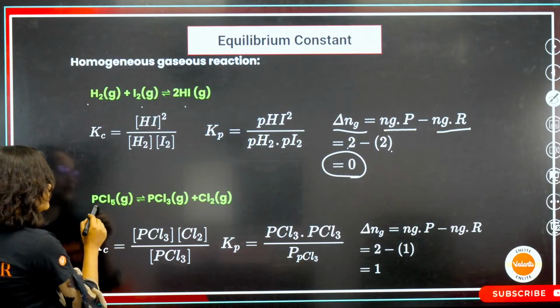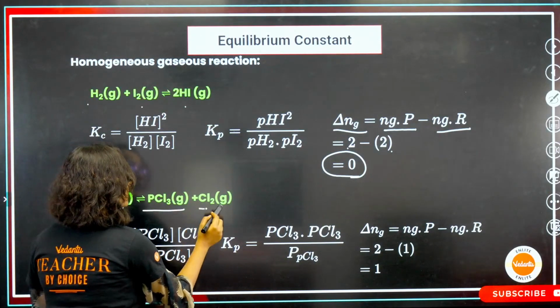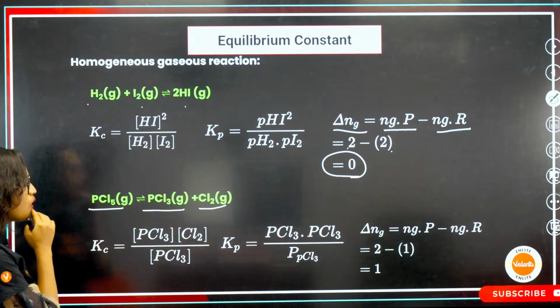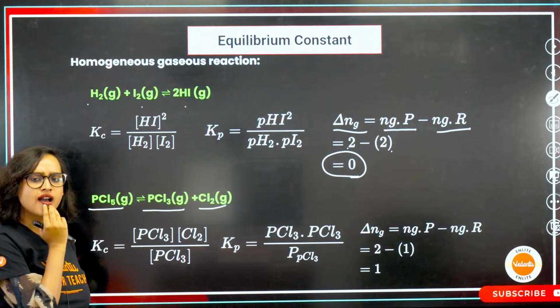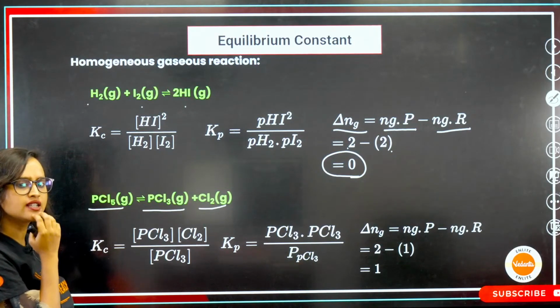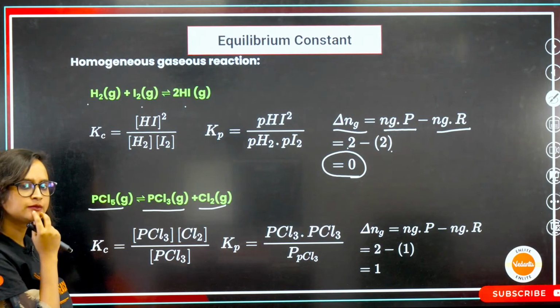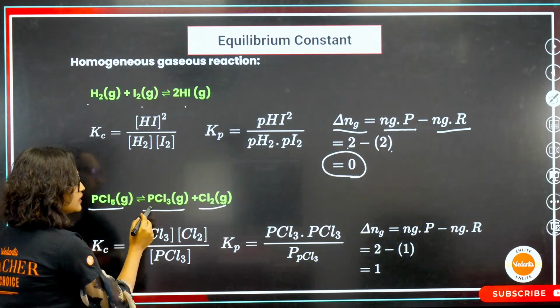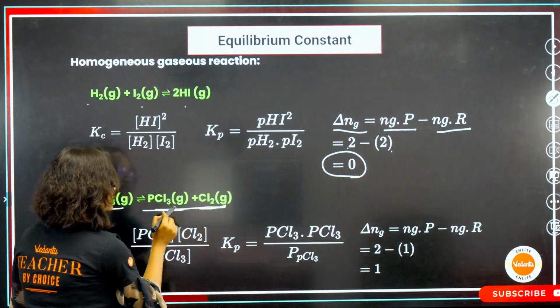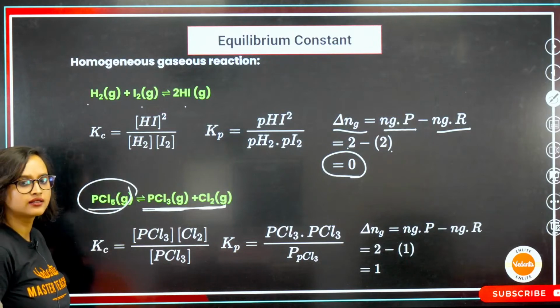Chalo, here what do we see? We see PCl5 in gaseous form. It is giving you PCl3 in gaseous form and Cl2 in gaseous form. Do you see any difference in these two? Here what you're getting is 2 on the product side, but on this side it is only 1.